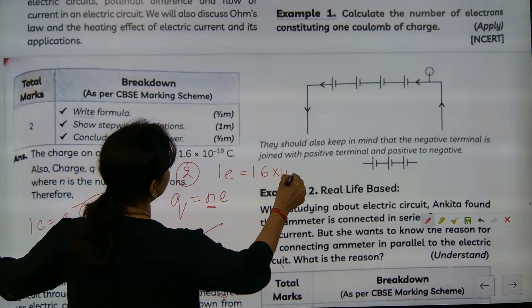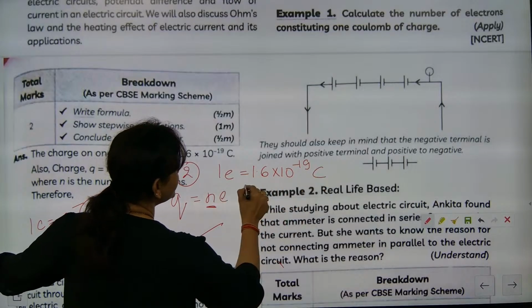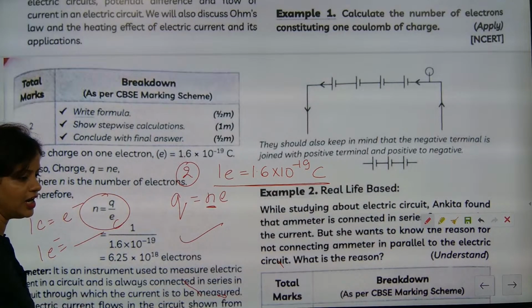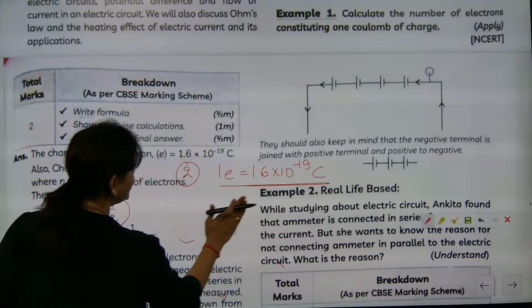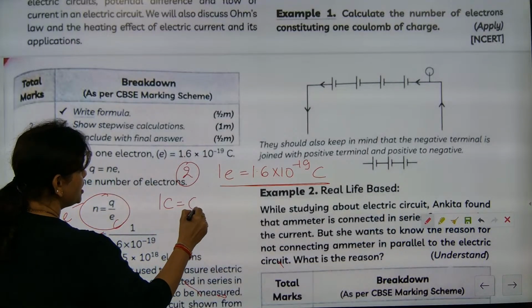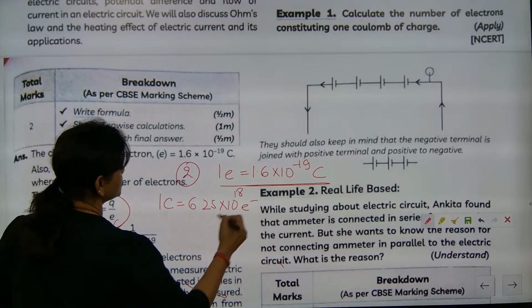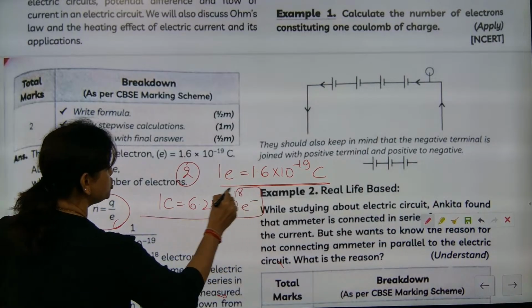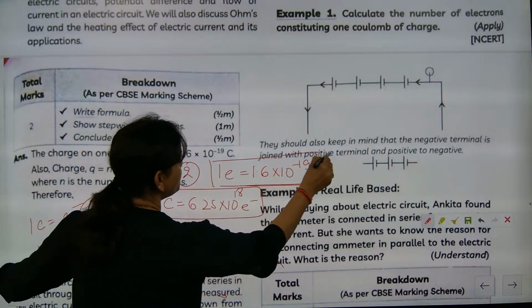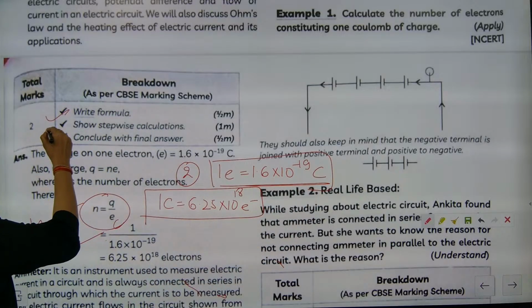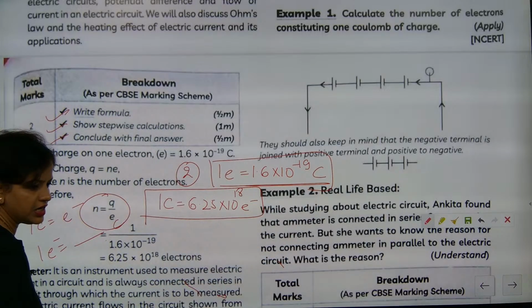1.6 into 10 to the power minus 19 coulomb. This is the charge of 1 electron. Now, 1 coulomb contains how many electrons? 6.25 into 10 to the power 18 electrons. So these are the two things you must remember. Understood? Based on this, they can ask 2 marks questions in the life science related part.